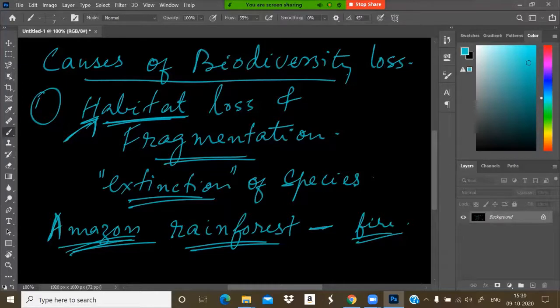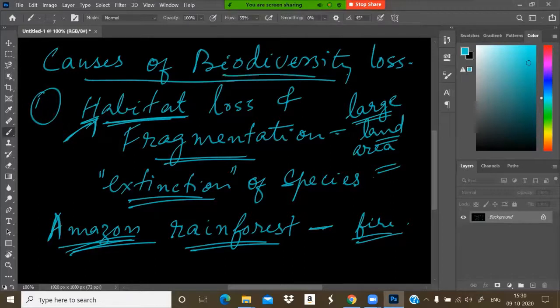And what do we mean by fragmentation? Fragmentation means when a large land area or habitat is divided or broken into small fragments or pieces for human activities, what happens? The mammals and birds requiring larger territories, and certain animals, may migrate to some other habitat. That may lead to population decline. That is one of the causes of biodiversity loss.